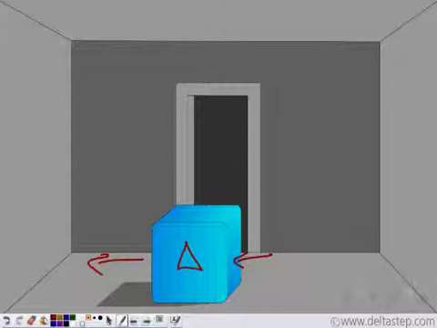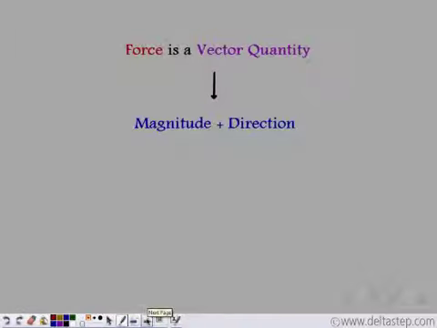So, direction is also very important while defining force. And hence, force is a vector quantity. We need to define both magnitude as well as direction in order to define force.